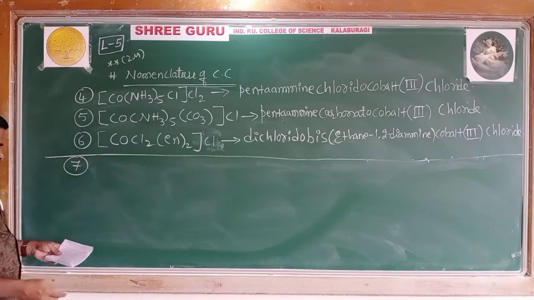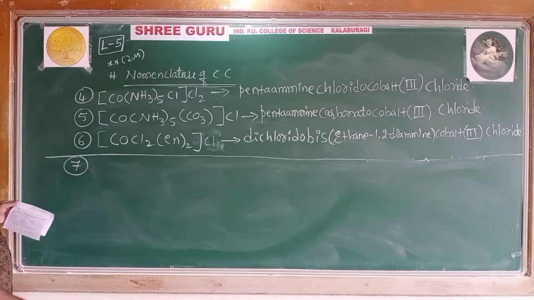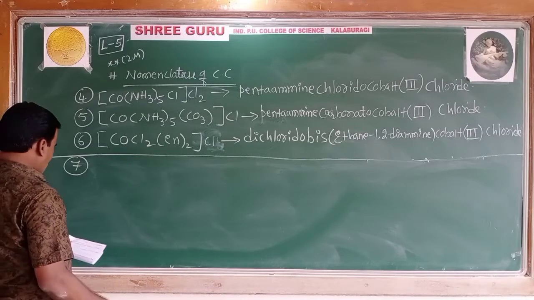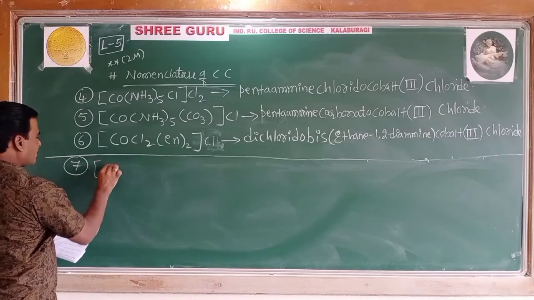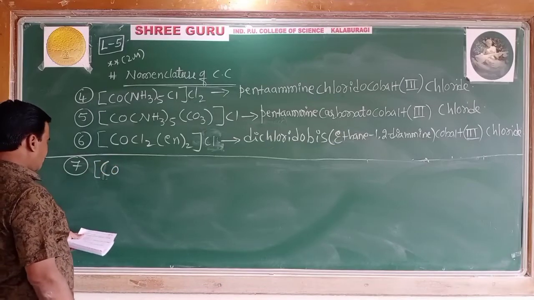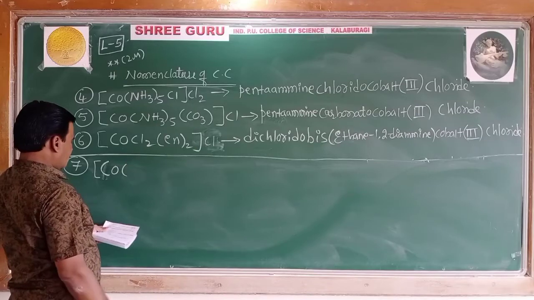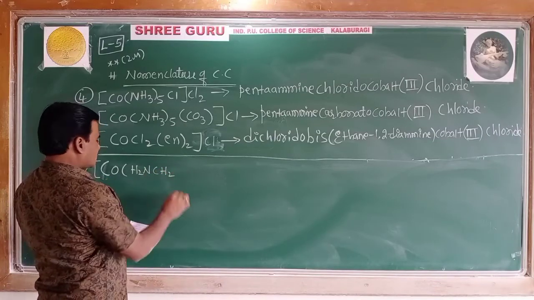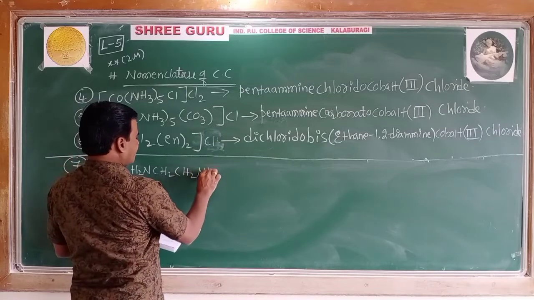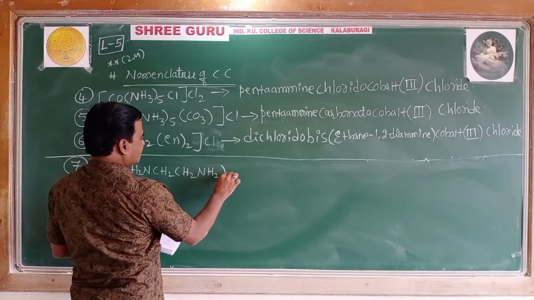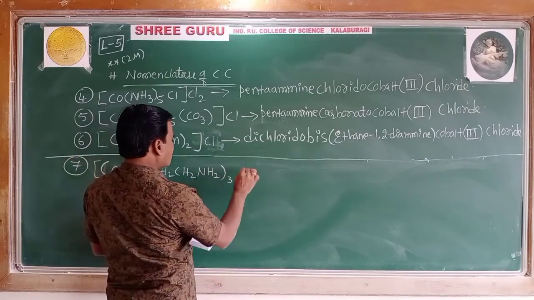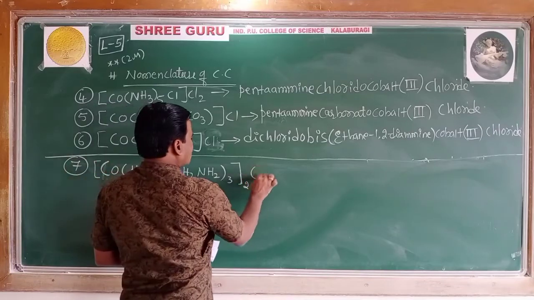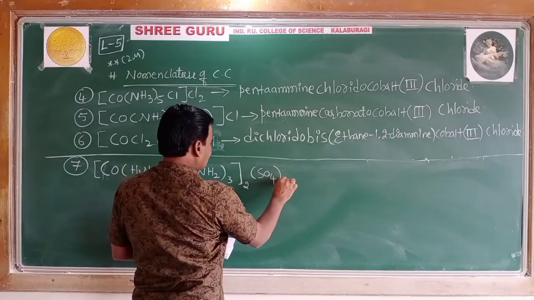Example number 7: Co, NH2, CH2, CH2, NH2 taken three times, whole square bracket taken two times, and outside the square bracket it is SO4 taken thrice.